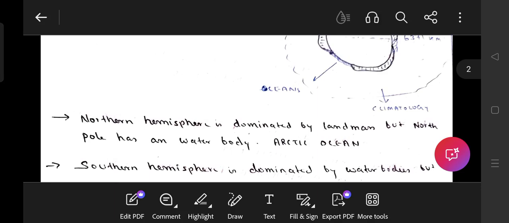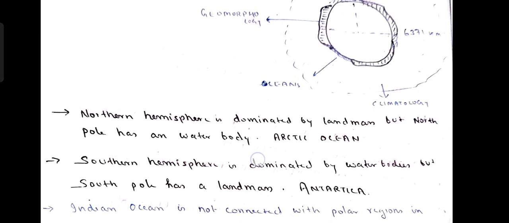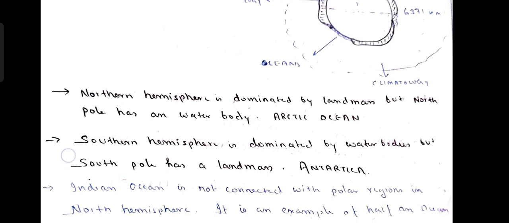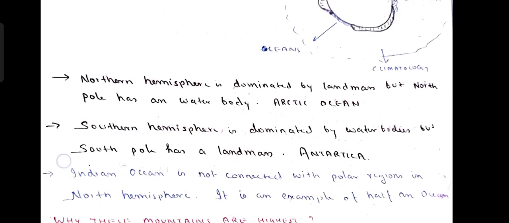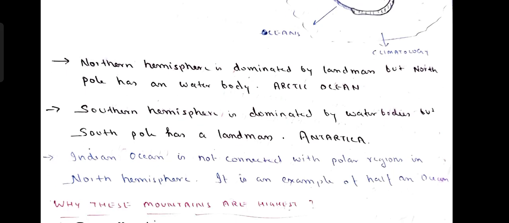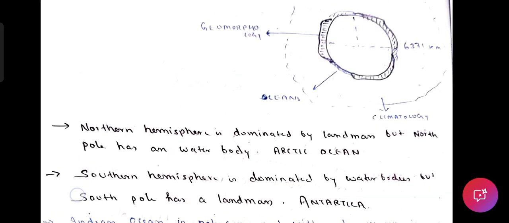Can I say the northern hemisphere is dominated by land, while the southern hemisphere is dominated by water bodies? This is the one conclusion we are making. Very, very important conclusion. The northern hemisphere is dominated by the land mass, the southern hemisphere is dominated by the water bodies. Because this whole part is land and all the remaining area is ocean. Earth, in fact, is dominated by